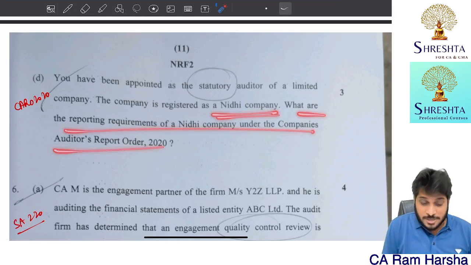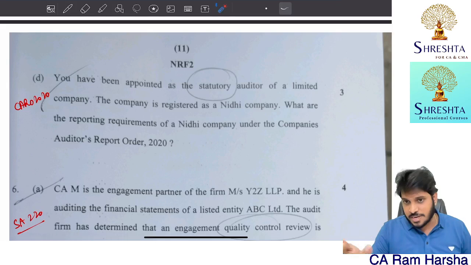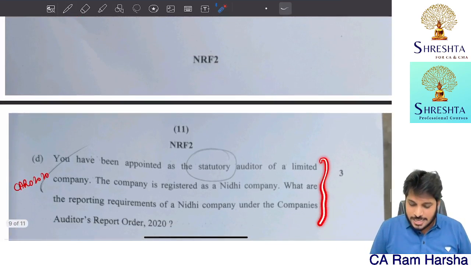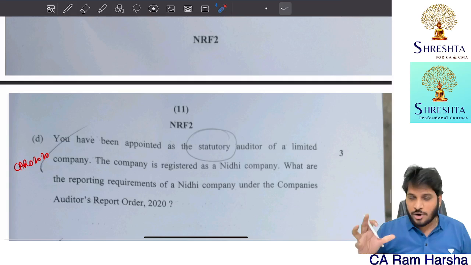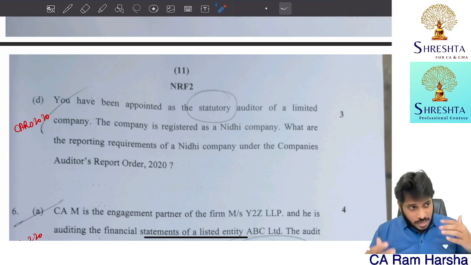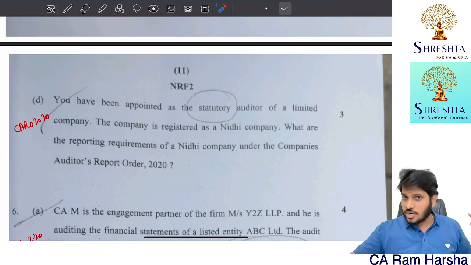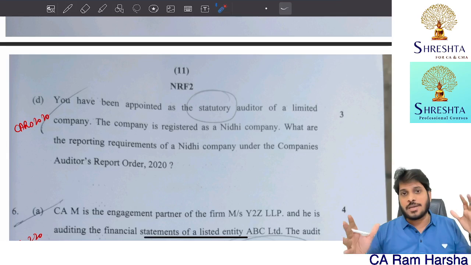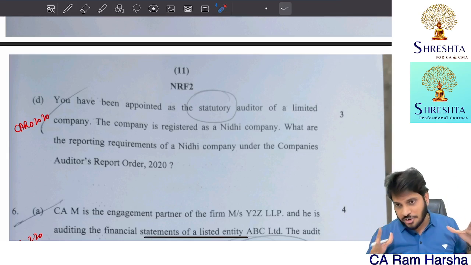What are the reporting requirements for a Nidhi company? Of course, I always tell CARO is very important. But actually, Nidhi company rules I didn't cover in CARO. Only important clauses I covered. Generally, Nidhi is not that important, so I didn't cover it. But still, when I say in a marathon, I didn't specifically cover this point. But I tell people, 3/4 syllabus, don't leave any one point also.